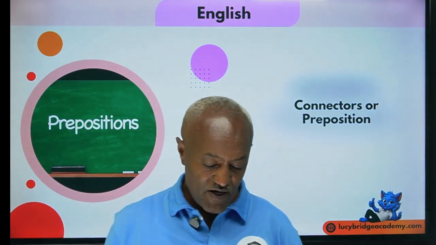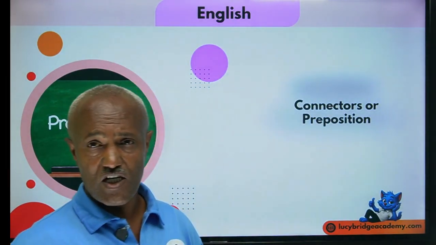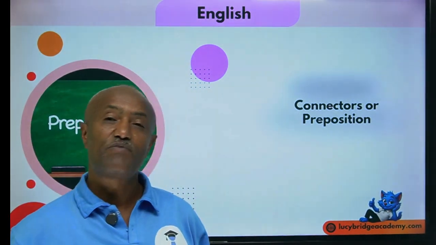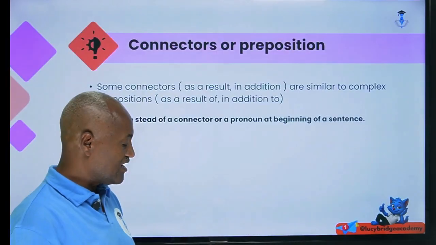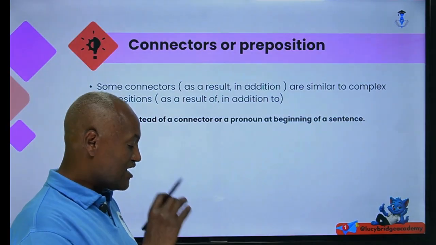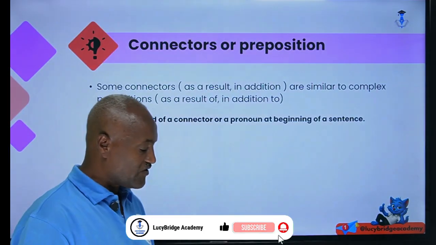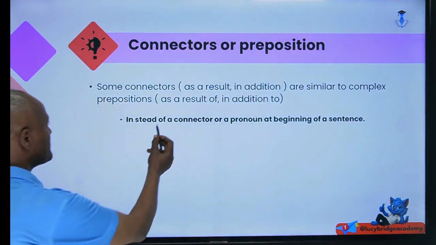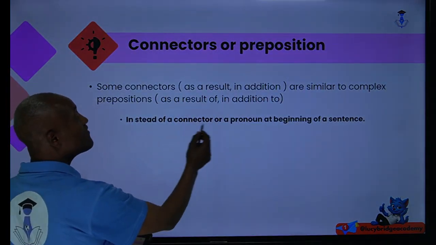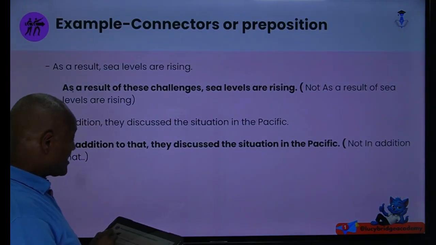Then as I said previously, today's lesson is about connectors or prepositions. Sometimes a connector can be used as a complex preposition. We'll see that. For instance, some connectors like as a result and in addition are similar to complex prepositions. Maybe the difference is that we call it a complex preposition. For instance, as a result of and in addition to, what is it? It is a complex preposition.